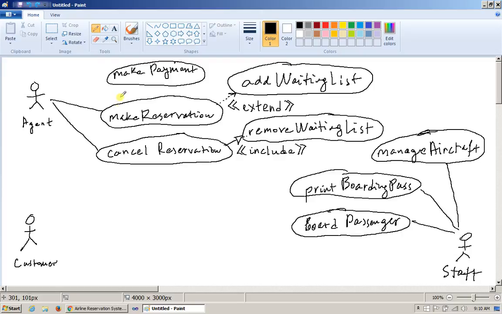This is just an extension, because it's only extend instead of include, which is a stronger type of relationship. So making a reservation optionally, if everything goes successfully, will invoke the making payment screen or whatever portion of this use case it is, and this is a good candidate for a use case extension, I think.